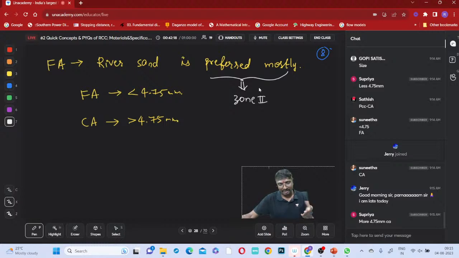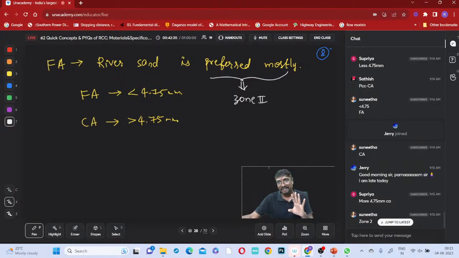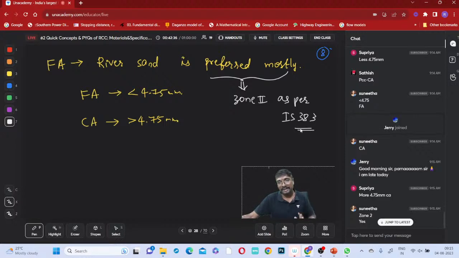In your building materials, you will be studying all these things. From the RCC point of view, only this point is required. Zone 2 is as per IS 383. The IS 383 code defines zone 1, zone 2, zone 3 like that. We have to do the sieve size analysis, and after the grain size distribution, we can identify which zone it is. There is a procedure mentioned in that. Don't worry, those things will be studied in building materials, not here.